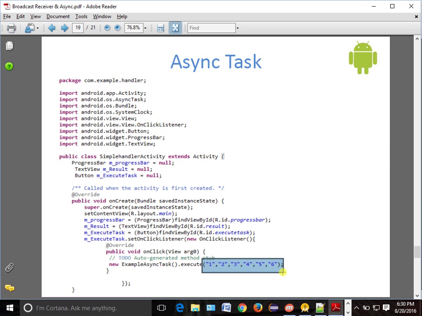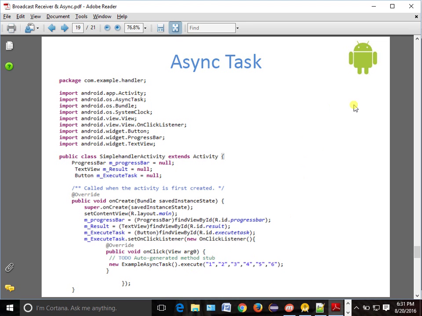Suppose you want to download an image, what should your data be? The URL from which you want to download. You will have some URL from where you want to download the image. So you have to pass that URL so that your async task will catch that URL and start working on it. So what should be the parameter whenever you pass to execute? The data on which your async task will work. Okay. So we will do execute.